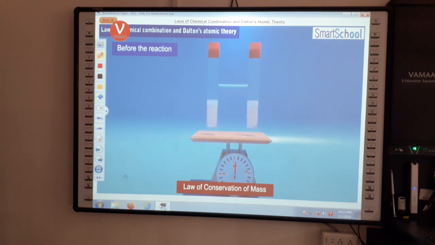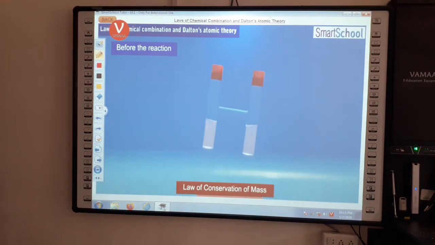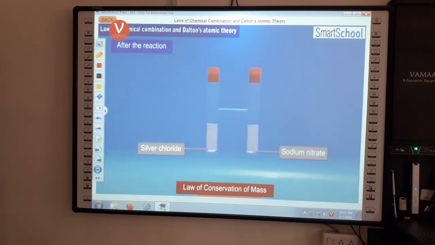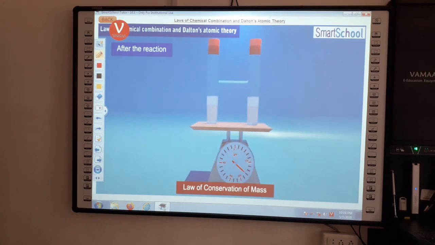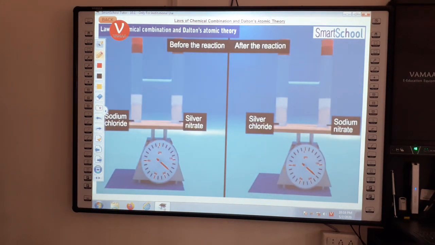Now, tilt the tube to mix the solutions thoroughly. Reaction takes place, and we notice that a white precipitate of silver chloride is found in the tube along with sodium nitrate solution. Let's weigh the tube after the reaction. We observe that the weight remains the same.